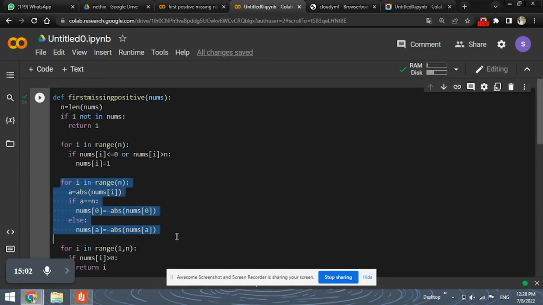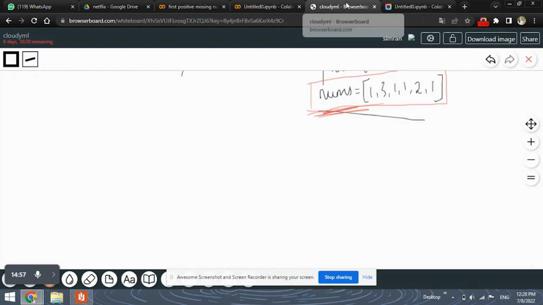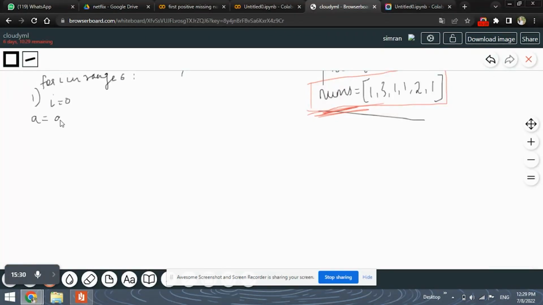What we have to do now is again run a for loop in this code and find the absolute of nums of I. So let's perform it step by step again. The first iteration, for I in range 6, so I first will be 0.